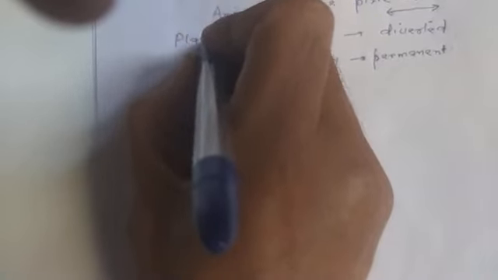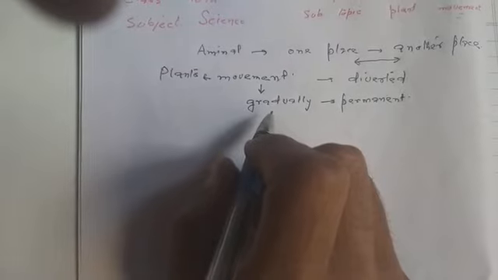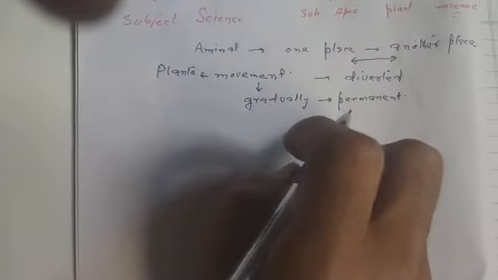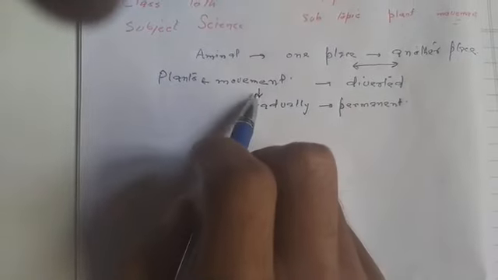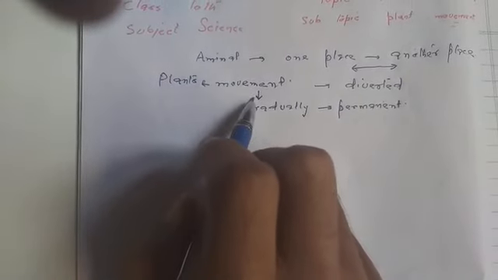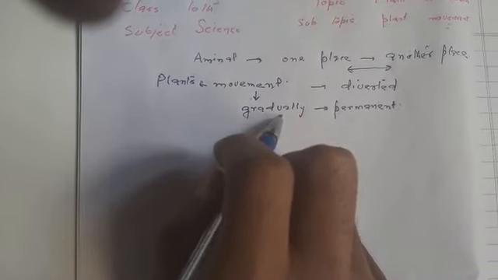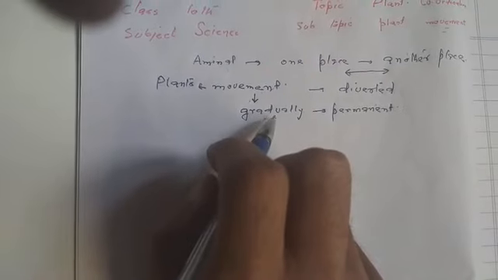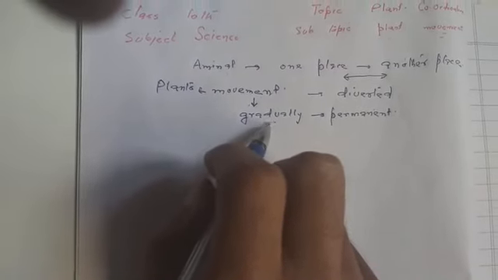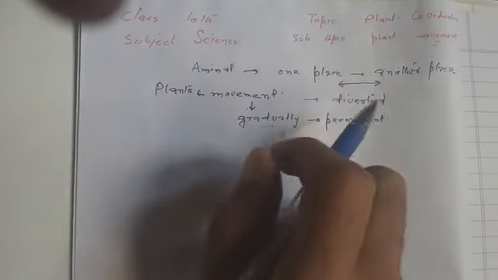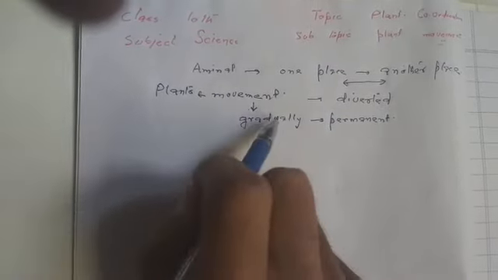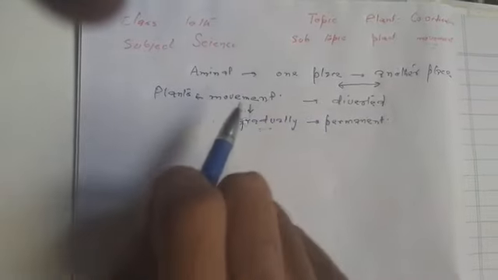So we are discussing the plants. Now in case of animals, this movement is not gradual, it's a quick movement and it's temporary. When we see the movement of animals and plants, animal movement is rapid, a quick movement, and in a quick interval of time they show movement, but that is not permanent. But in plants, this movement is gradual and permanent.